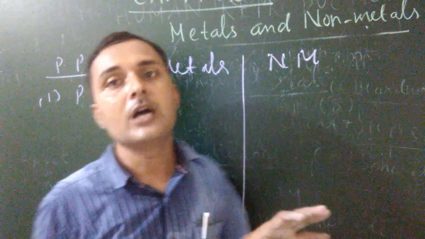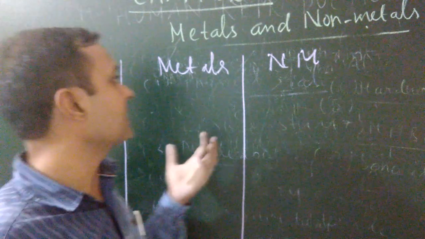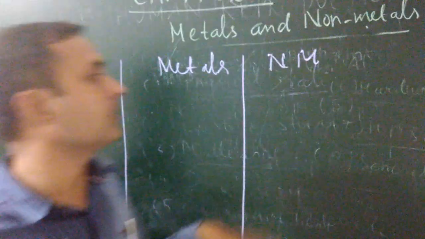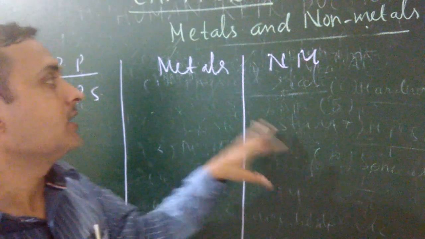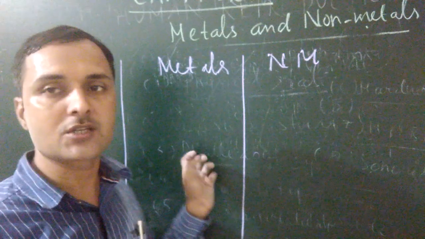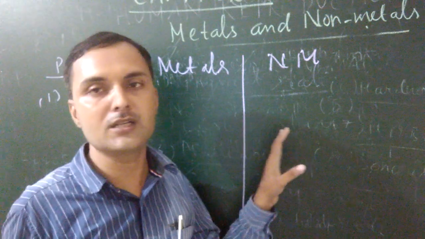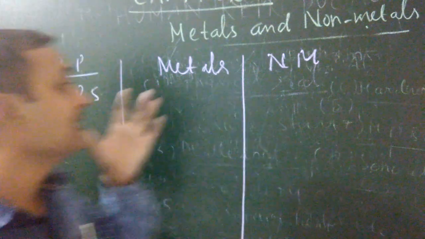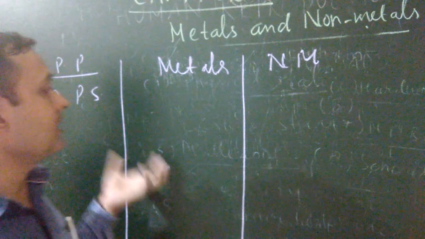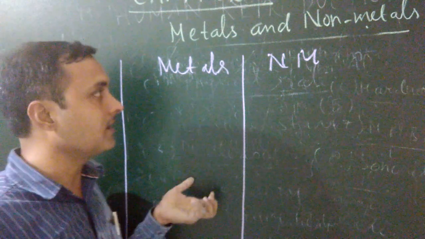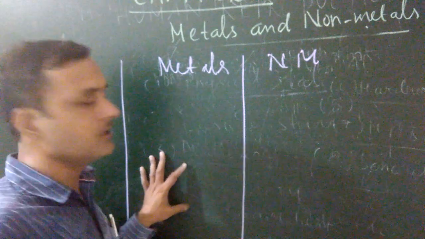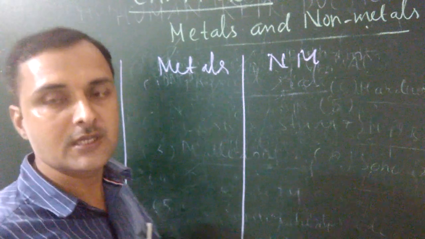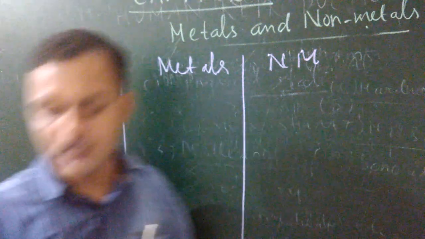Next is melting and boiling point. Metals have high melting and boiling points, non-metals have low melting and boiling points. Next one, sonority. Metals are sonorous, non-metals are non-sonorous. Next is hardness. Metals are hard, non-metals are soft. So these are the various physical properties. When we know the physical properties, we can easily differentiate metals and non-metals.